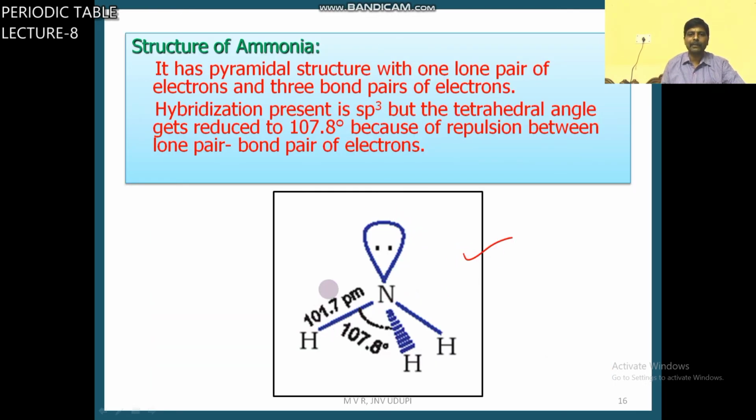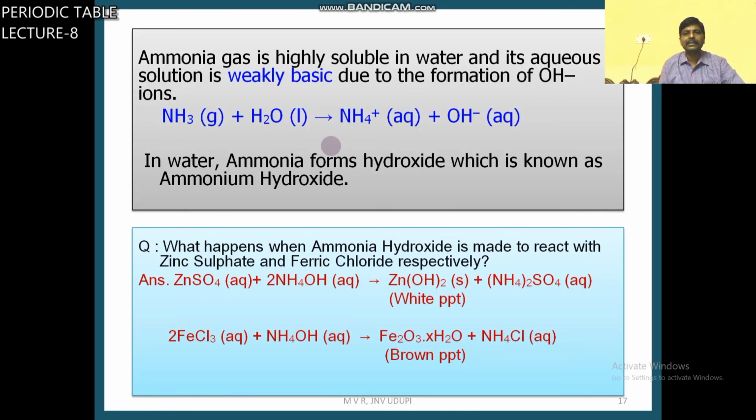It is about the structure of ammonia. We discussed already sp3 hybridization and bond angle, because of the repulsion between lone pair and bond pair. Expected angle is 109 degrees 28 minutes, but it is decreased due to bond pair, lone pair repulsions. Here are some properties. Ammonia is highly soluble in water, and its aqueous solution is weakly basic. Ammonia is a weak base because partial ionization will take place.